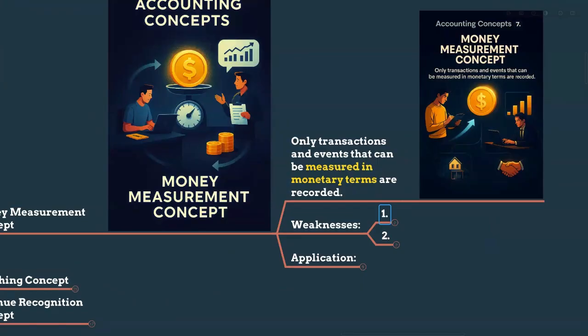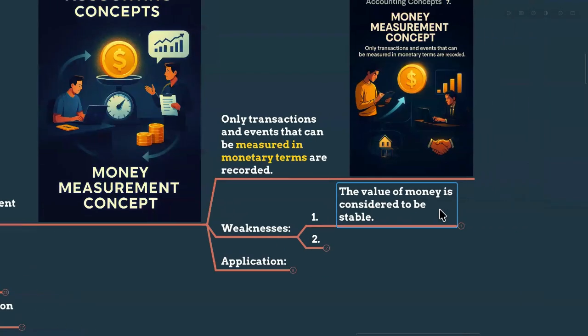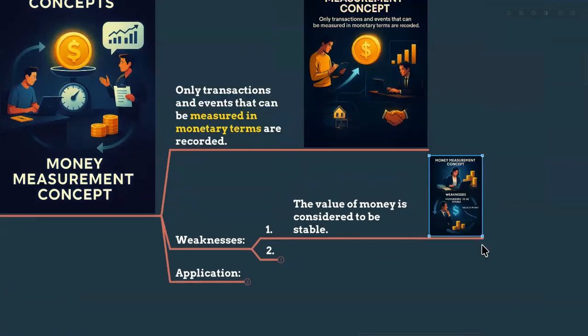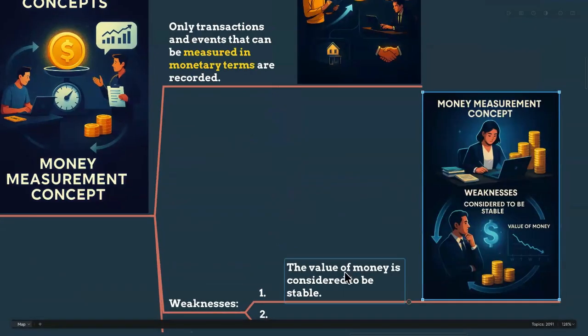So this concept has some weaknesses also, my dears, right? What are the weaknesses it has? The value of money is considered to be stable in this concept.